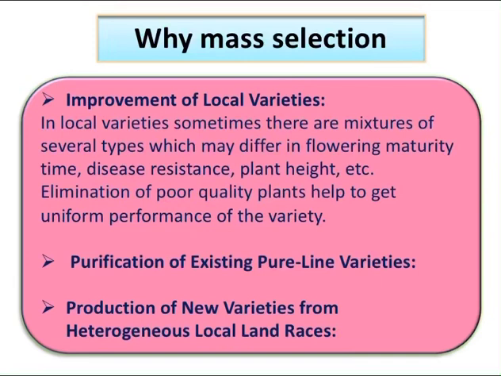And whenever the procedure of mass selection is coupled with progeny testing, that definitely helps in maintaining the purity of pure line varieties. For this procedure, in the second year, the individual plant progenies are planted individually, and poor performers are rejected. The remaining progenies are mixed together to constitute a variety. The process may be repeated every few years in order to keep a variety pure as often as it is found necessary.